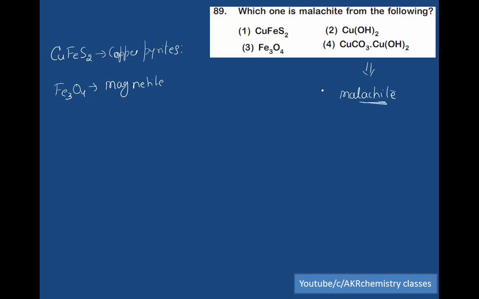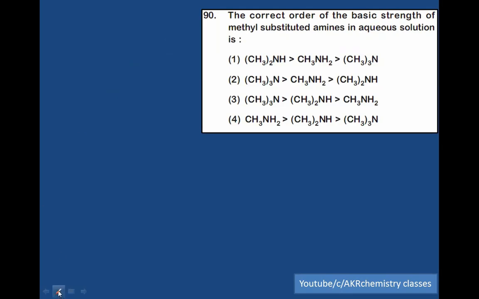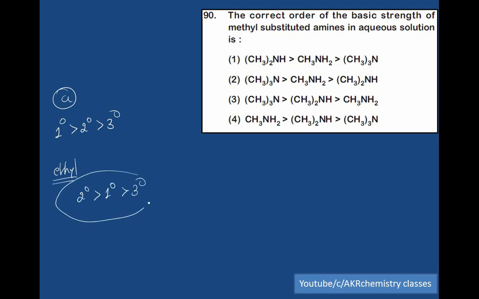So the fourth option is the right answer. Last question. The correct basic strength of methyl substituted amines in aqueous solution is: primary is greater than secondary, secondary is greater than tertiary. So A is the right option. If it is ethyl, then secondary is greater than primary, primary is greater than tertiary. So for this, the first one is the right answer.